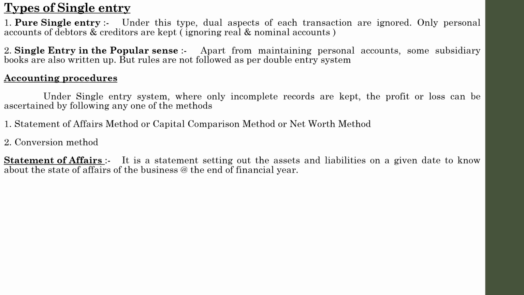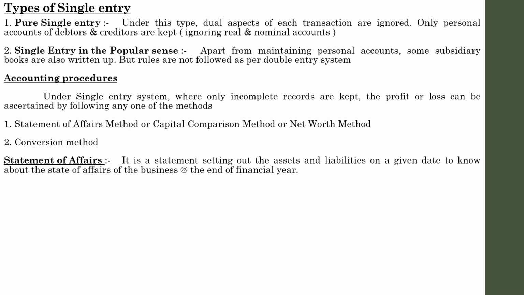That is the need of every businessman who is conducting a business. They have the right to know whether they are earning profit or loss. This is ascertained by preparing a statement called Statement of Affairs. It is a statement setting out the assets and liabilities on a given date. It cannot be called a balance sheet because the amounts shown in it are not extracts of the ledger accounts as under the double entry system.